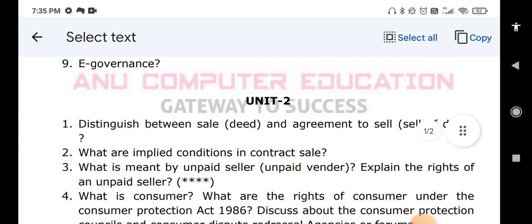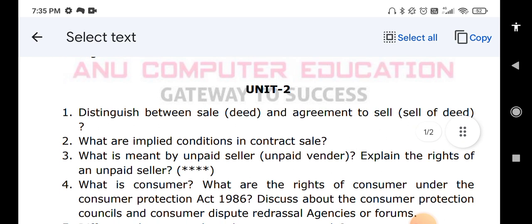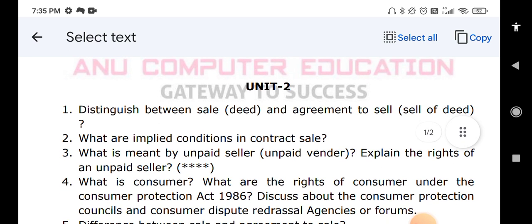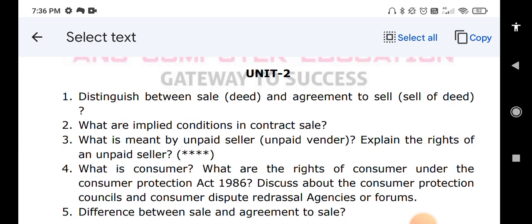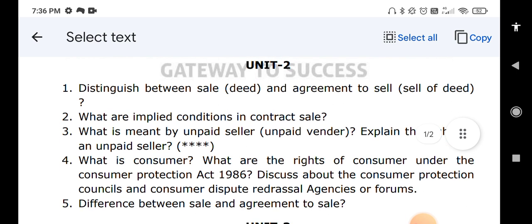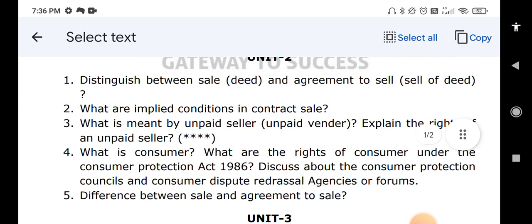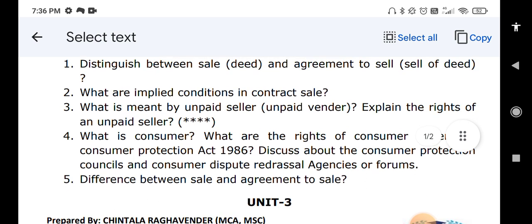Okay, next, what is a consumer and what are the rights of a consumer under the Consumer Protection Act, and discuss the Consumer Protection Council and Consumer Dispute Redressal Agency. This is also a very important question. Question number 4, actually I have not given a star, but this is a very important question from this unit. Difference between sale and agreement to sell. So these are 5 questions which I am giving from unit 2.